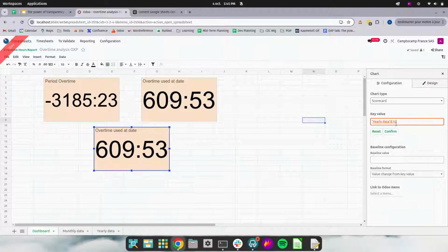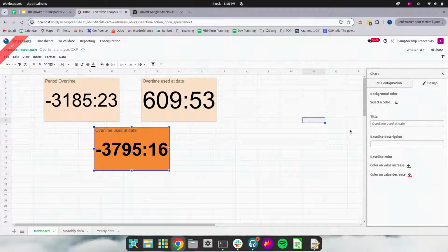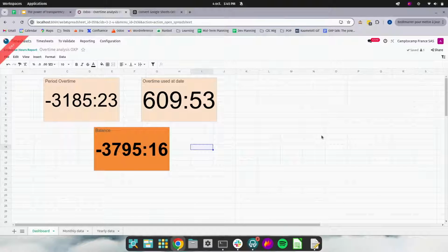This one is E10. And you see that the design has changed, the color is not the same, and we see that the font is in bold as well. And we're going to modify just the title, and this one is the balance. Okay, perfect.